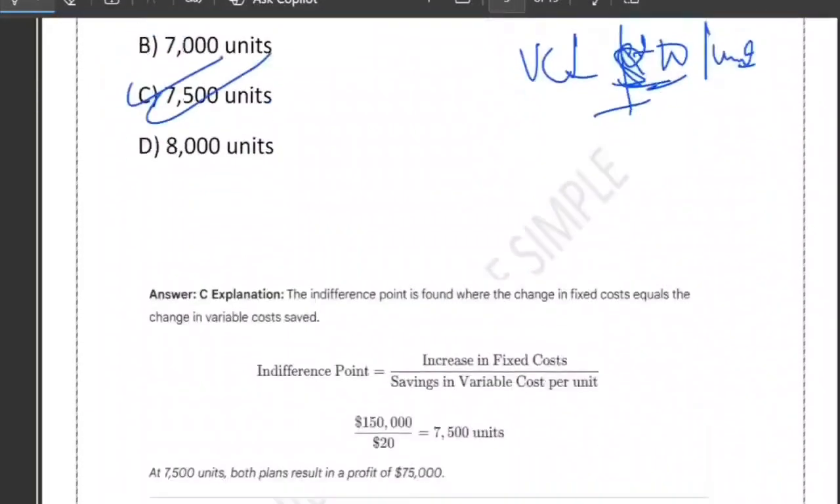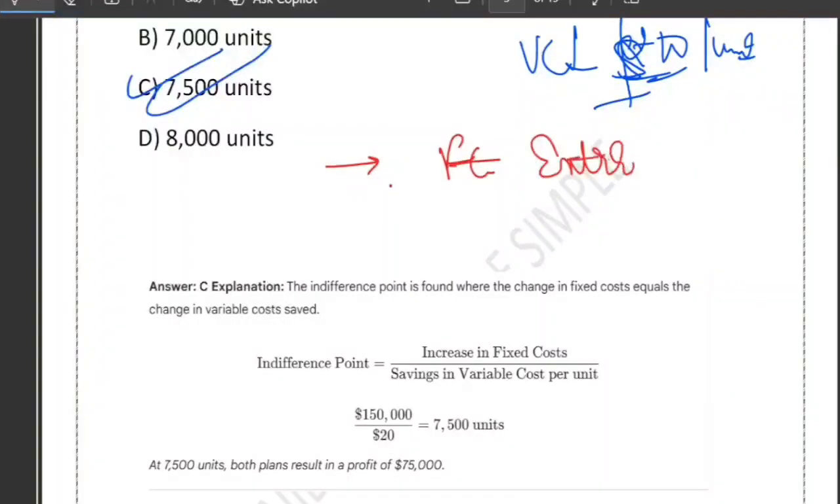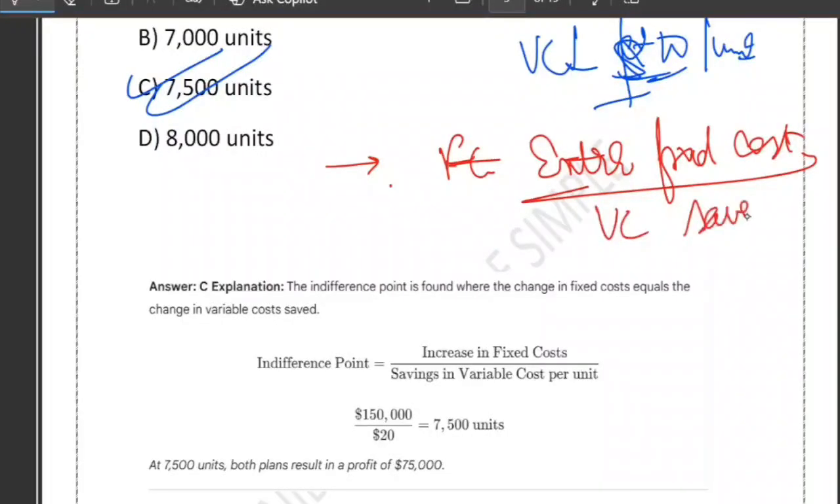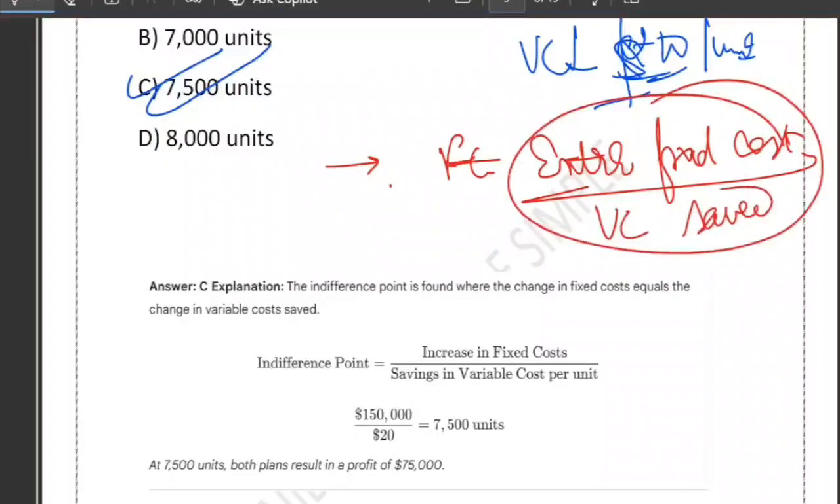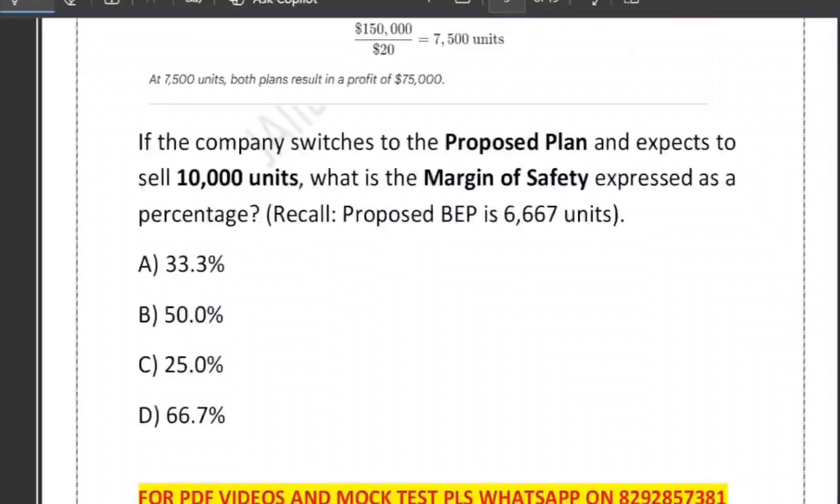So whenever the question asks you indifference point, just remember the formula. What is the formula? Extra fixed cost upon variable cost saved. This is the formula, right? So indifference point is the point where both plans give the same profit. Formula is delta of fixed cost upon delta of variable cost. Always use absolute difference, right? Very important.